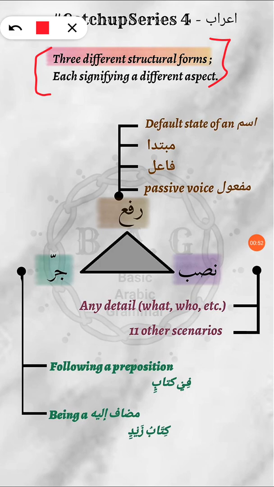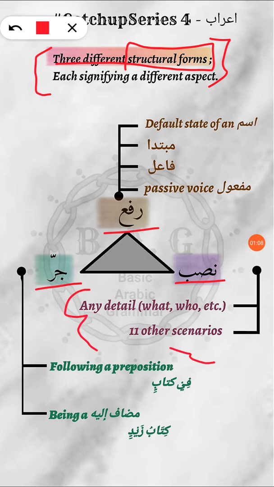Okay, let me elaborate on it. Three different structural forms, and we're going to see many examples on it in the next slide. Okay, three different structural forms. What are they? Rafa, nasb, jarr. Okay, and the things that they signify have been elaborated, or rather enumerated over here. Okay, let's cover each of them individually.